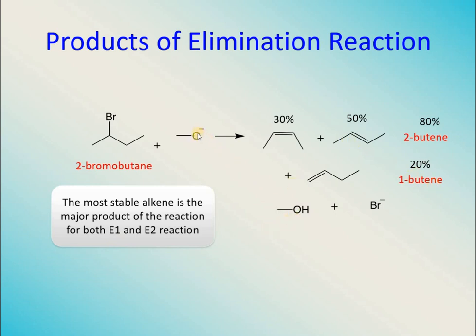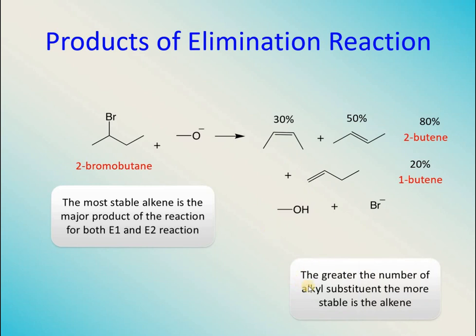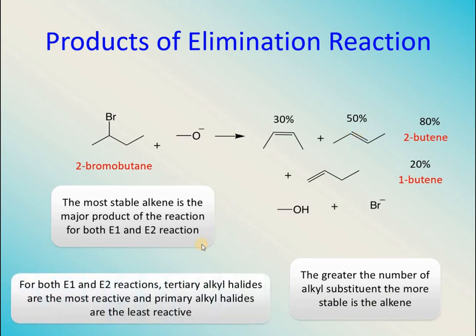Along with that, this oxide ion has taken away a hydrogen and the bromide ion is also lost. The most stable alkene is the major product of the reaction, and we are not usually considering the minor products or the byproducts. The greater the number of alkyl substituents, the more stable the alkene, and among those, trans alkene will be more stable.